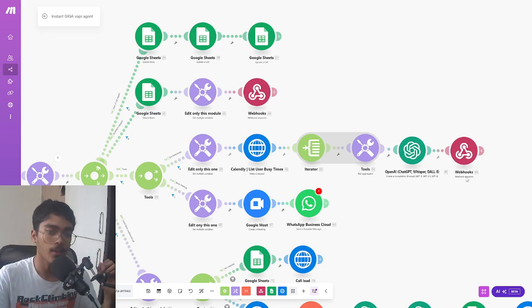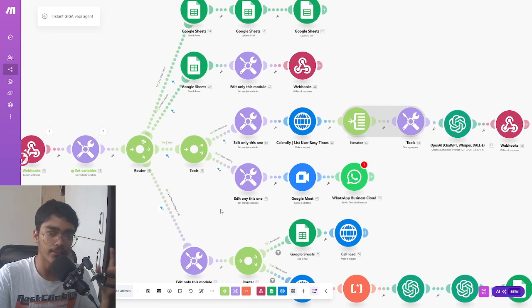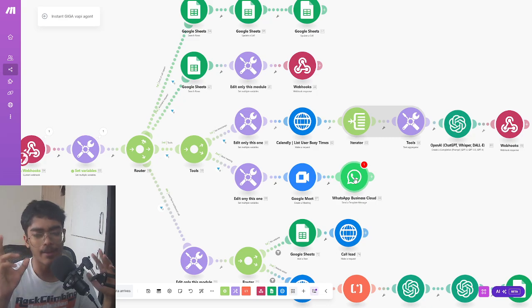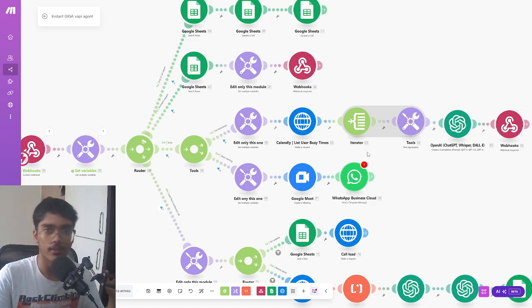choose another time. Then if by chance the time is available, then you'll set a Google Meet, and then via the WhatsApp Business Cloud, you'll send a reminder message, or just a message, to the person at the given phone number. So that's just a great functionality too.